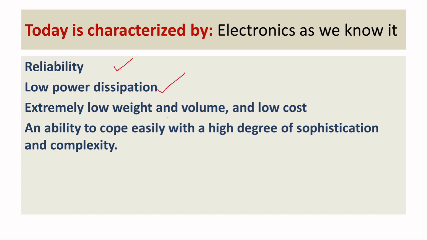It should not affect the ambient much, right? You should be very cautious about that. Extremely low weight and volume and low cost are a major requirement of the people, along with the ability to cope easily with a high degree of sophistication and complexity. This is what people are looking for. We need to keep this in mind when designing any product.